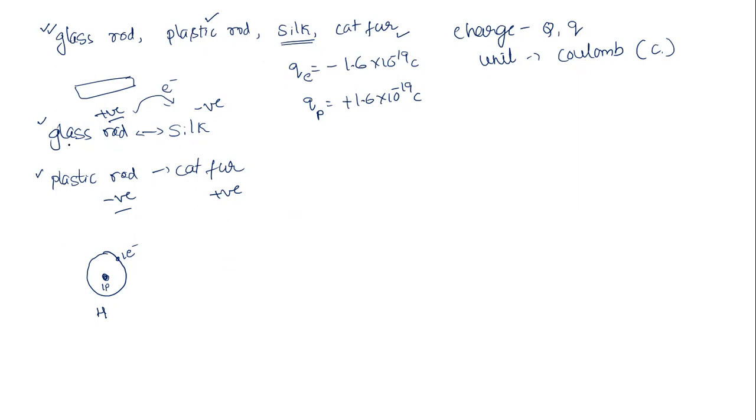Okay, here also the glass rod is going to lose electrons. As the glass rod loses electrons, what will happen? The positive charge on the glass rod is going to dominate. So we say it is positively charged, and on the silk cloth, the negatively charged particles are going to dominate. So we take it as negatively charged. From this also we can say that bodies have different types of charges. One is positive charge and one more is negative charge.